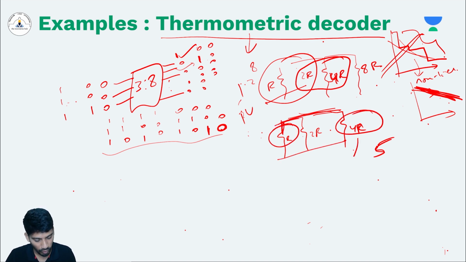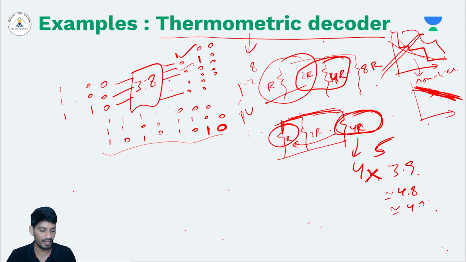But the 4R might not give you the 4 times of reduction. Maybe it will give 3.9 times of reduction. And once you combine with R, the total will be, let's say, 4.8 times or 4.9 times of reduction on the VDD, right? So that is not a linear kind of reduction.